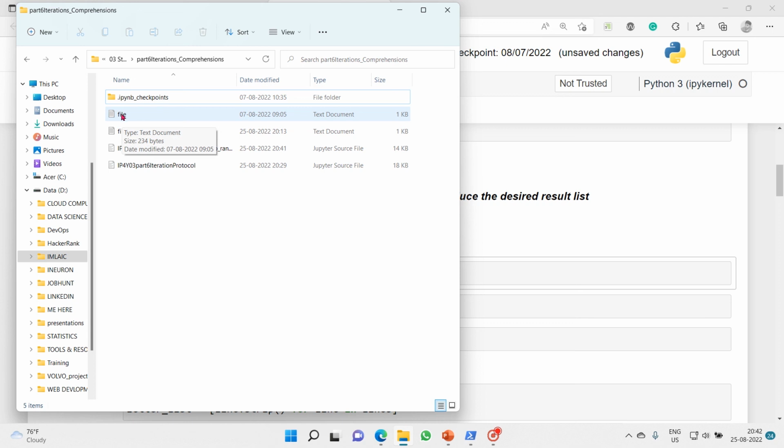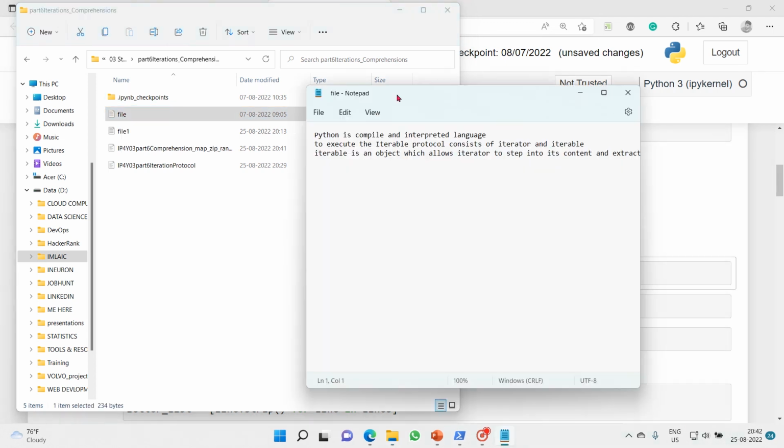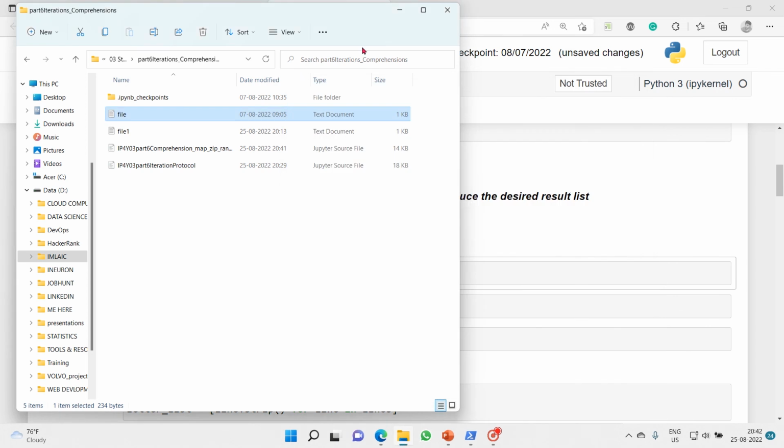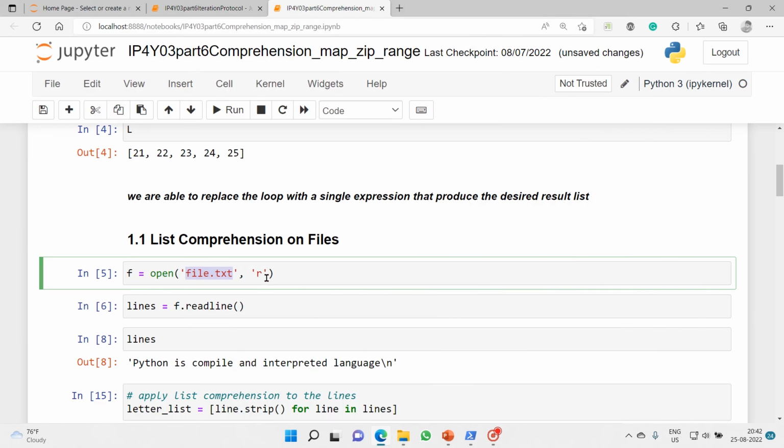This is the file I have, and these are the lines written inside it. Python is a compiled and interpreted language, and this and then this. These are the 3 lines which are written inside it. And now using a list comprehension or some other way, it is up to you, but I want to read each line. Let's see how it goes.